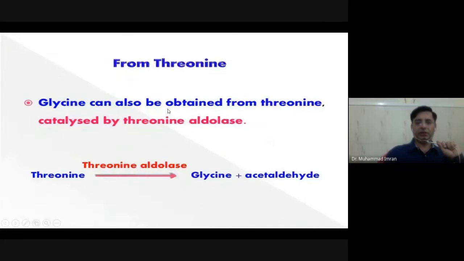Glycine can be obtained from threonine, catalyzed by the threonine aldolase enzyme, which belongs to the class lyase, converting threonine into glycine and acetaldehyde.